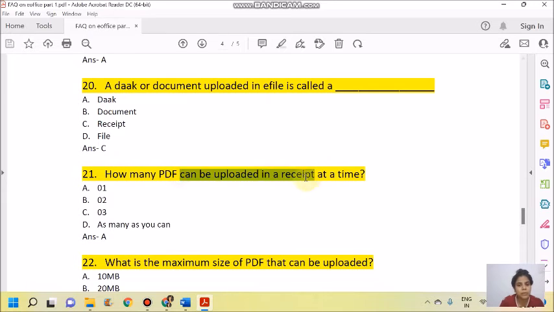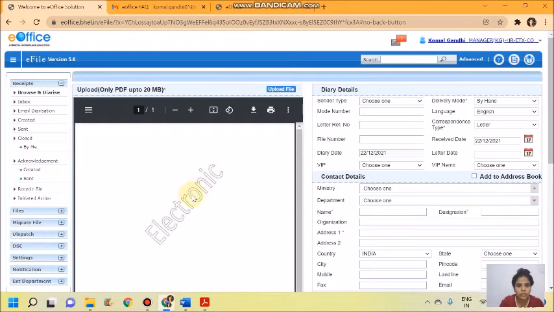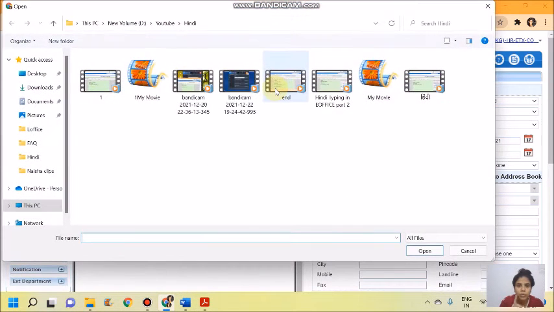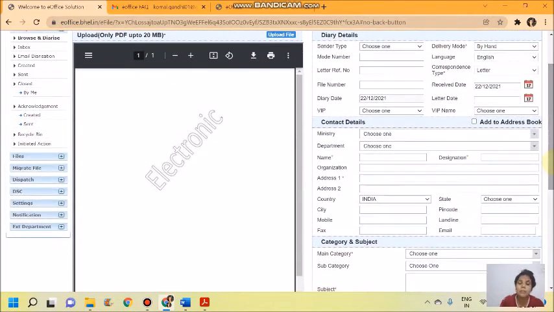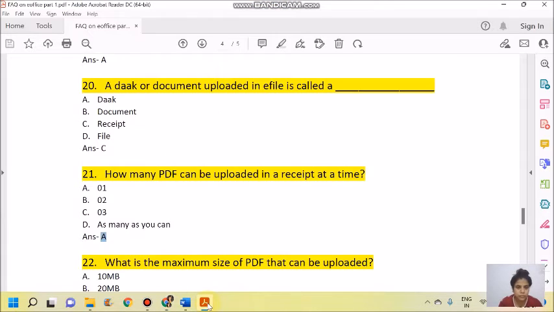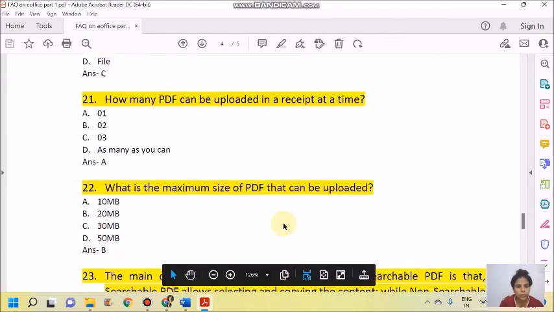How many PDFs can be uploaded in a receipt at a time? Of course, only one PDF can be uploaded. See, if I have to upload a file here, I can upload only one file at a time and not more than one PDF. If we have many pages, the pages can be combined in one PDF and only then can one PDF be uploaded in receipts.